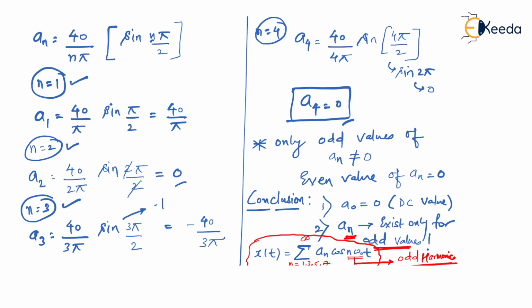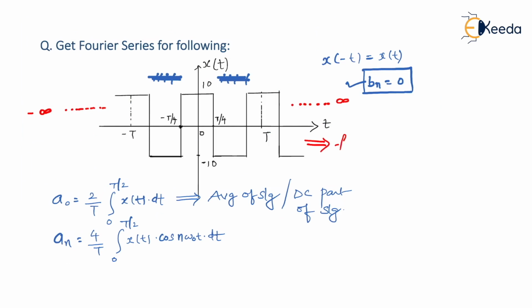The figure 1 that you have seen was an even signal for which A0 has become 0. I don't say that every time the signal is even, A0 will be 0. Please understand, I'm talking particularly about the example that we are looking at, which I have named figure 1. As I said, I'll keep referencing the same figure throughout our Fourier series. Every time I say figure 1, I'm talking about this problem only.